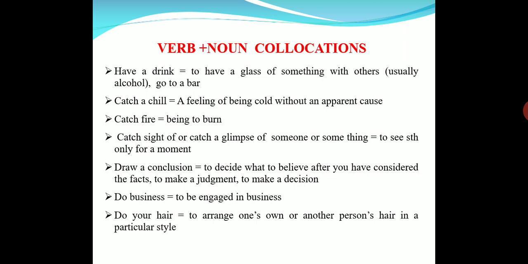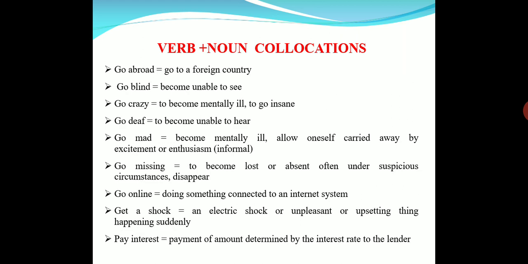Next, do business. Do business means engaging in any business. And do your hair. Do your hair means arranging one's own or another person's hair in a particular style. It is called do your hair. And go abroad. Go abroad means, as all of you know, go to any foreign country. Go blind. This also means becoming blind, that is, unable to see.